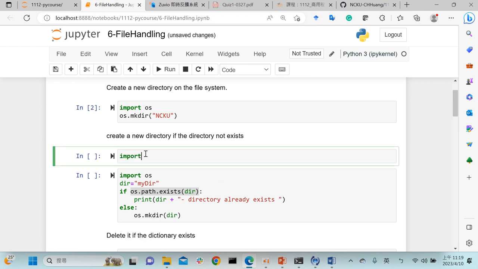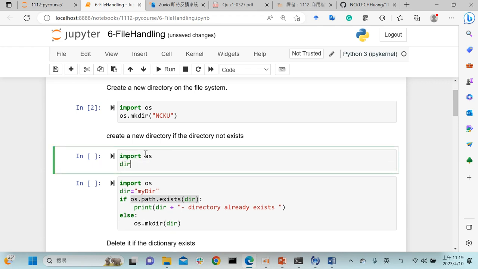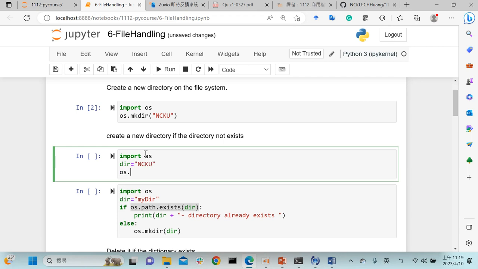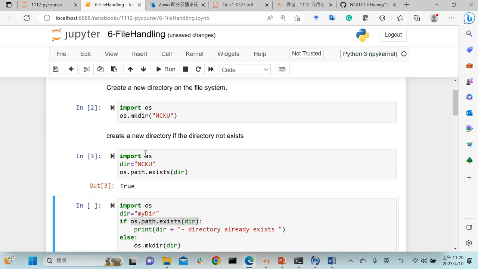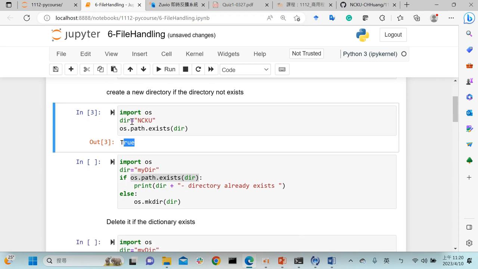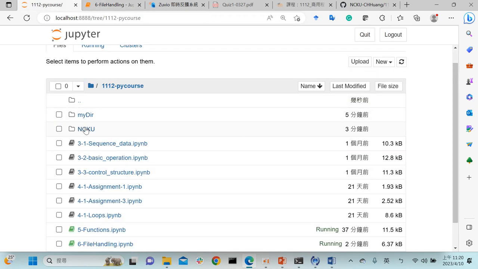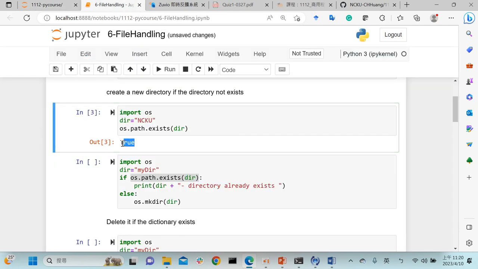Import os, the directory is ncku, and I use os.path.exists. The result is True. They already evaluated our path and understand that the ncku folder already exists in our computer, so it shows True.